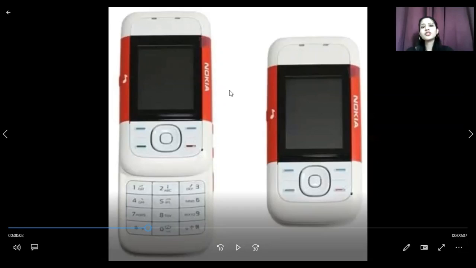When we talk about this version and these kinds of slide phones, they were quite similar to one another. When we talk about the 5200, we can see that this was for music. Yes, this had a very special feature for its music functionality, whereas the upgraded version of it had more to do with multimedia and videos. Now let us talk very quickly about the specifications.